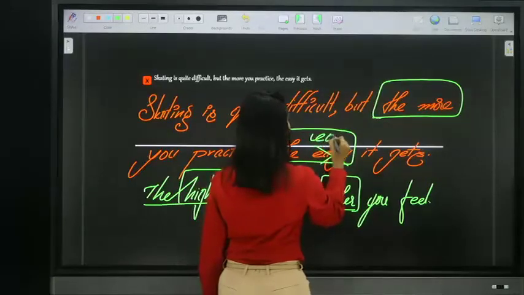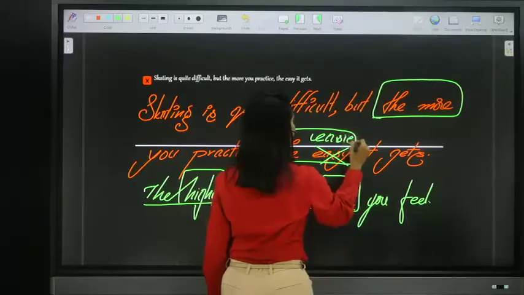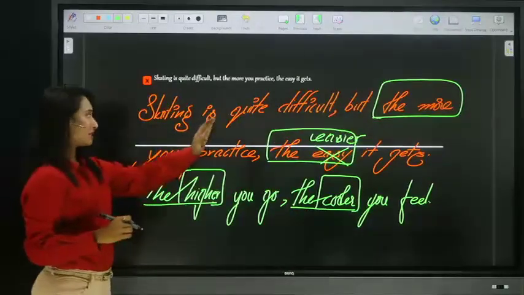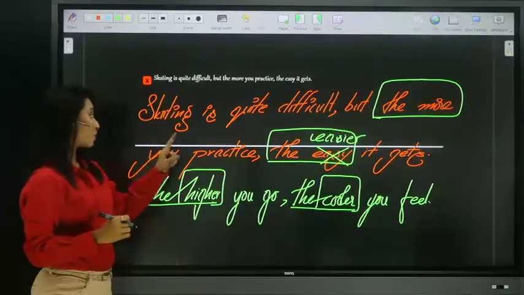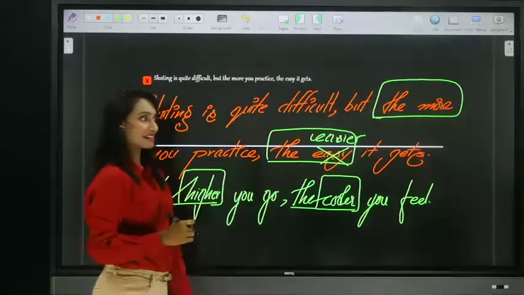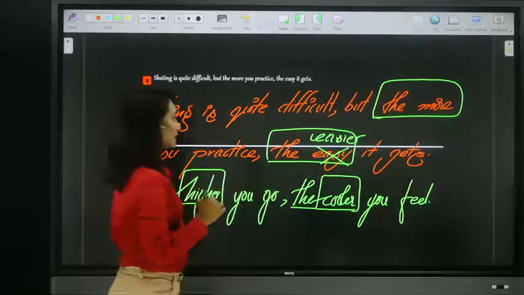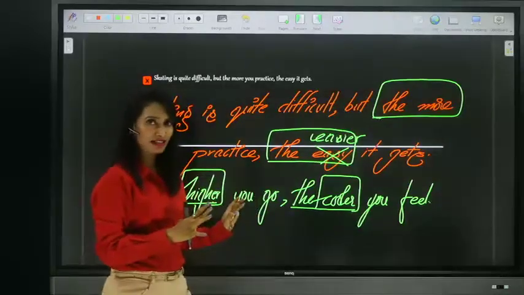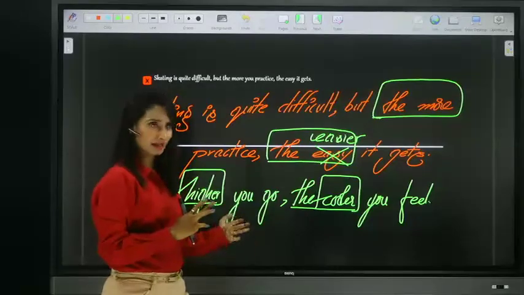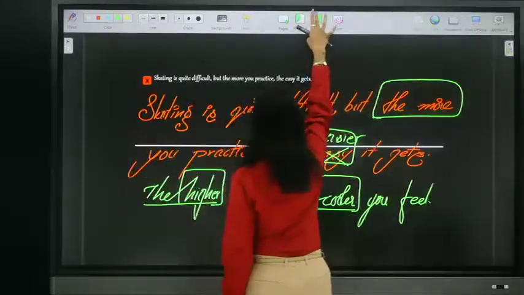So what is the comparative? Easier. So skating is quite difficult, but the more you practice, the easier it gets. So this is the answer. Yes, Swapna. So let's move on to the next sentence. I hope it is clear, guys. Already we have discussed that, only I'm asking you to just apply them. Now look at the next one.